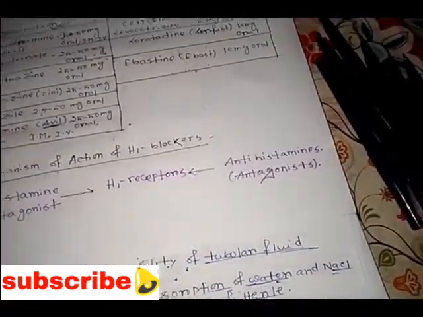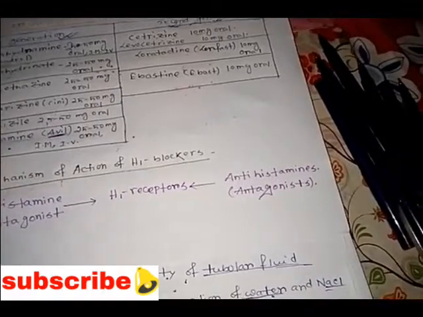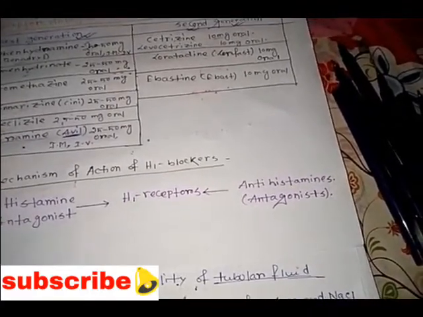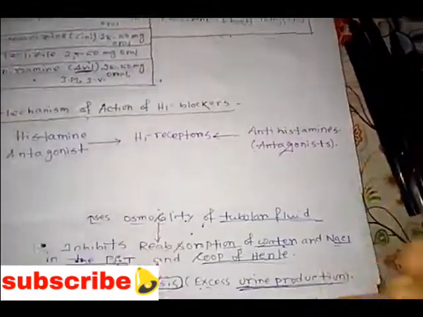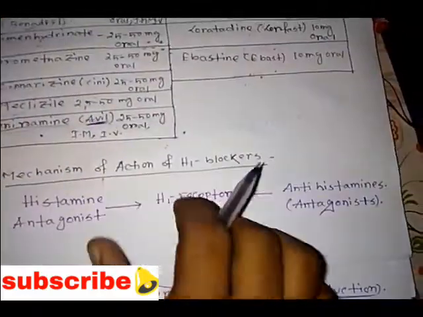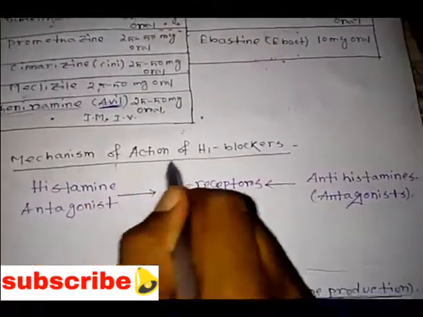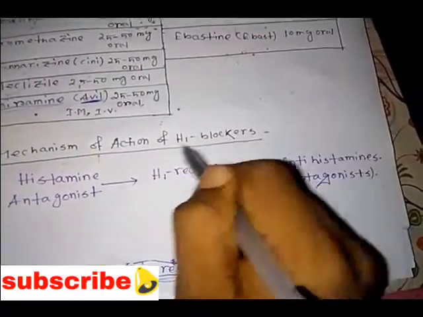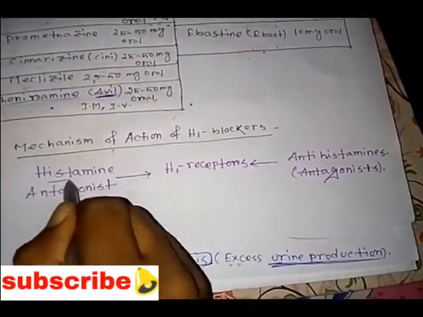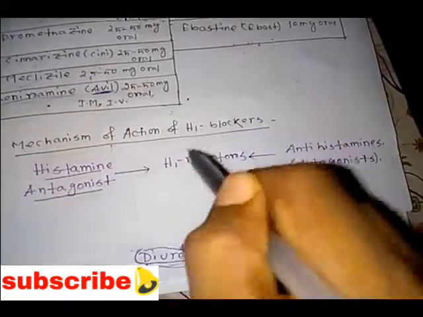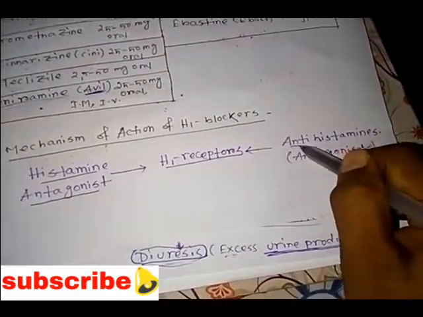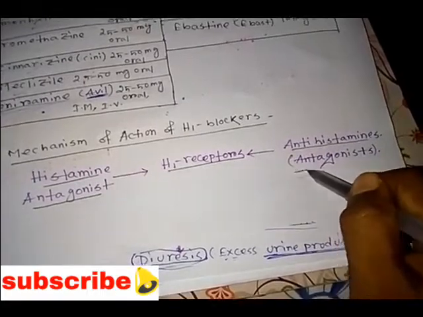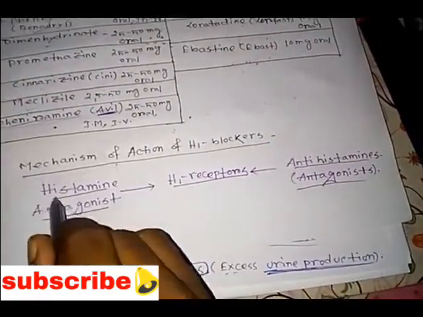Let's see the mechanism of action of the first generation drugs, the H1 blockers. If you give H1 blockers, meaning H1 receptor blockers, that is a histamine antagonist. It blocks the H1 receptor, and this is also called an antihistamine.